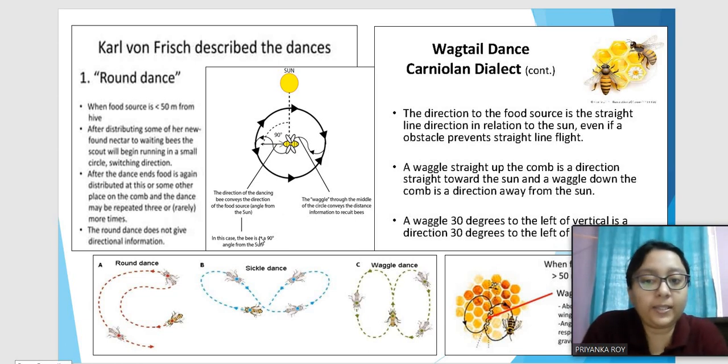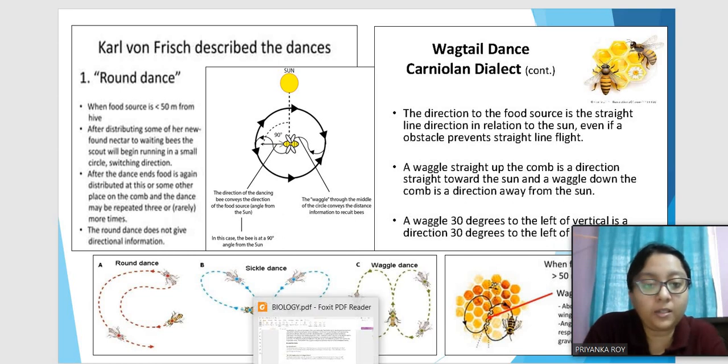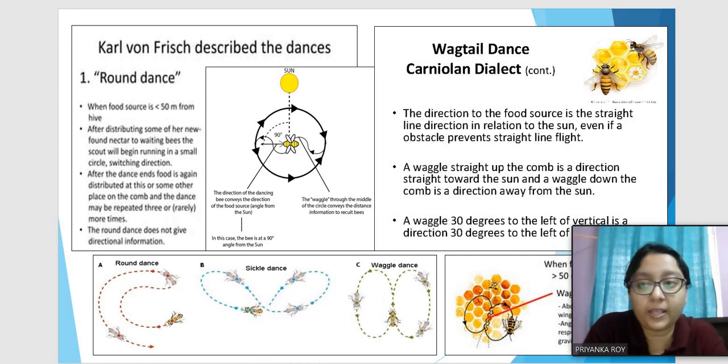So, like I was saying, when the direction of the food source is in a straight line with relation to the sun, then it moves upwards. When it is towards the sun, it moves upwards, and when it is in a direction away from the sun, then it woggles down the comb. So the direction of the woggle represents the direction of the food source.